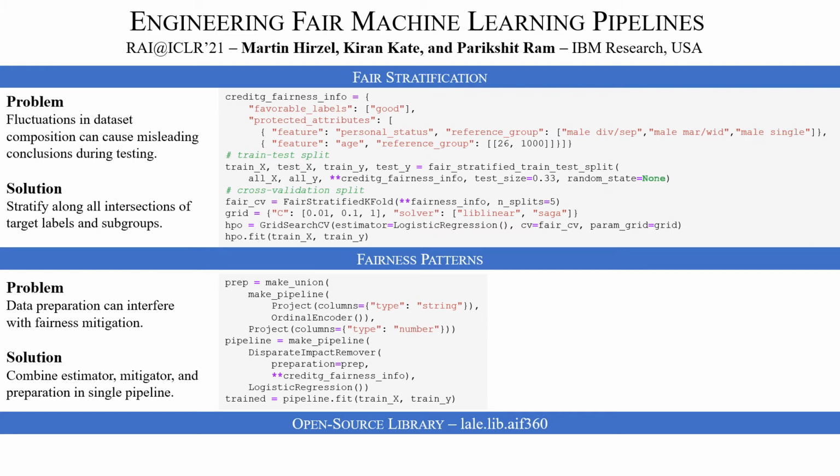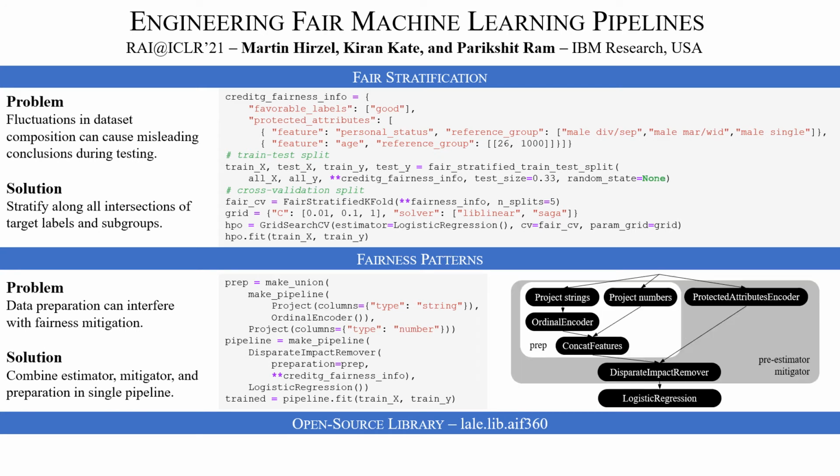This is only one example. In the paper, we are also discussing other patterns that apply to other approaches for mitigation, including in-estimator mitigation and post-estimator mitigation. And in fact, we provide wrappers for 10 different mitigators.